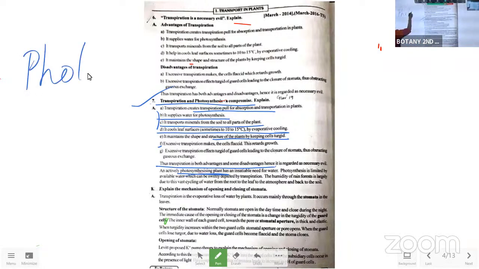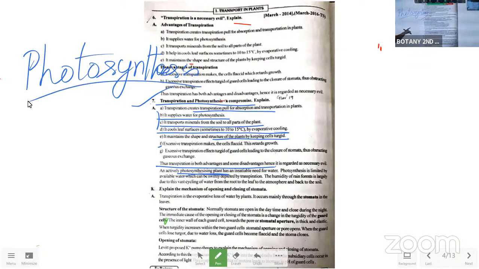Because for the photosynthesis also, if the outside temperature is more, then photosynthesis cannot start in the plant body. That means it will absorb the light intensity in moderate conditions and not in very extreme conditions. So what we'll see is how the deserts are formed. In the desert area, much more heat is there. So in that area, plant life is very less, and plants are also very few in number. Same thing we have to say.